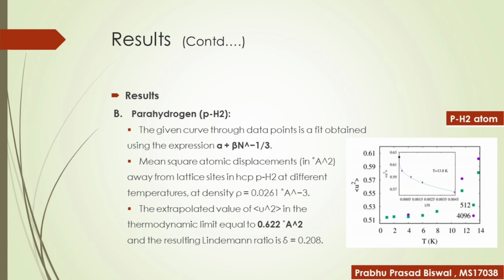In the helium-3 atom, the mean square atomic displacement is 1.670 angstrom square, while the Lindemann ratio is 0.344. For the para-hydrogen atom, the mean square atomic displacement is 0.622 angstrom square, with resulting Lindemann ratio delta equals 0.208.